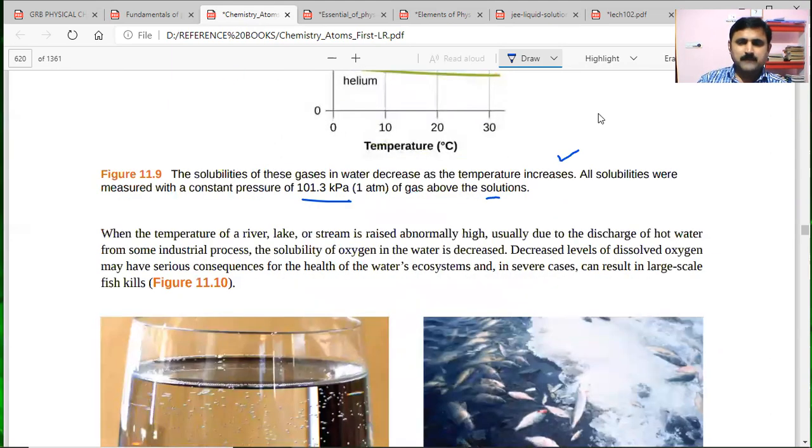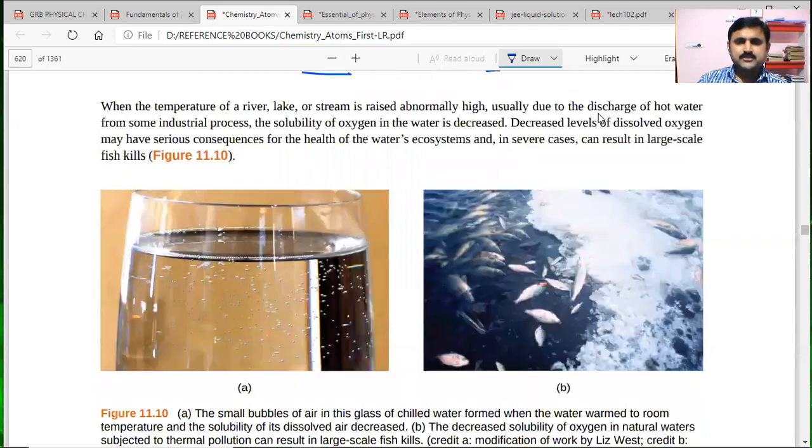Now we will see some application here. If the temperature of a river, lake or stream is raised abnormally high, then what will happen? Usually due to the discharge of hot water from some industrial process, the solubility of oxygen in water decreases. Decreased levels of dissolved oxygen may have serious consequences for the health of water ecosystems. In severe cases, it can result in large scale fish kills. This is the picture they are showing.